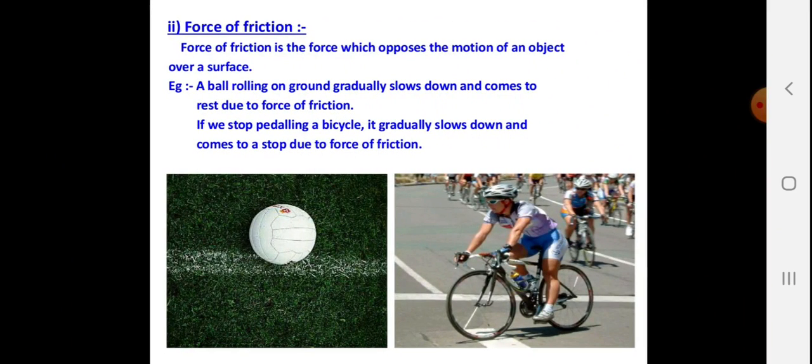Force of friction. The force of friction is the force which opposes the motion of an object over a surface. For example, a ball rolling on the ground gradually slows down and comes to rest due to the force of friction. If we stop pedalling the cycle, it gradually slows down and comes to a stop due to the force of friction.